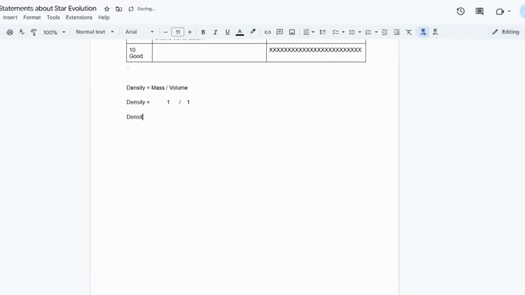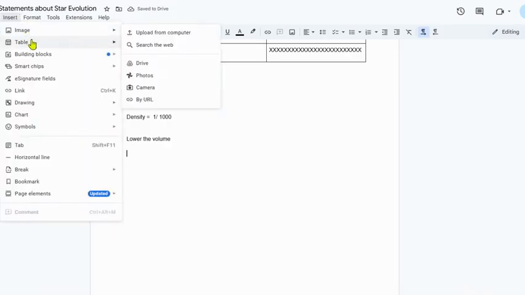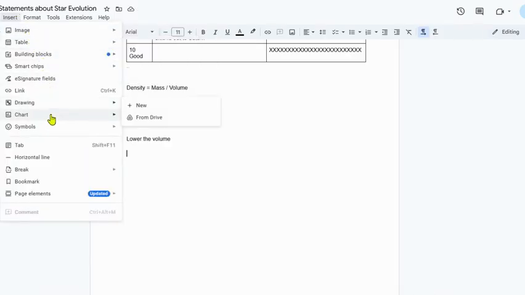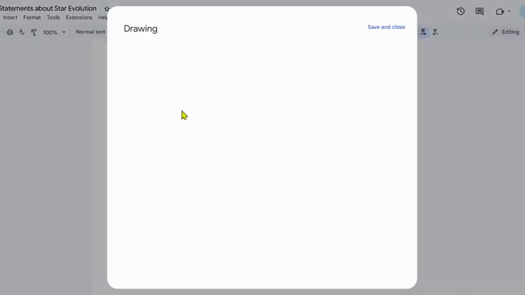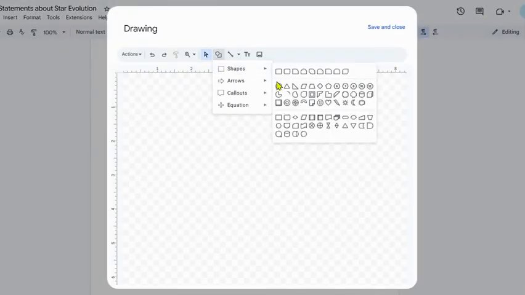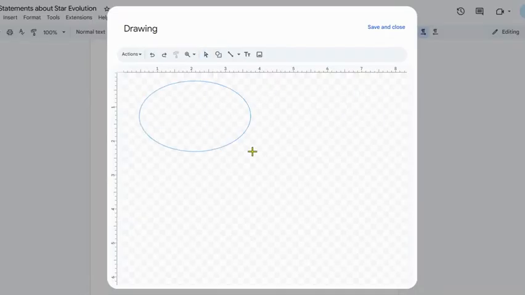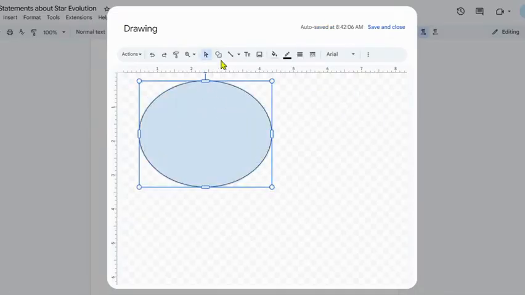If we say density equals 1 divided by a really big number, let's say 1,000, and we lower the volume, or we take a huge star and take all the mass from that star, we'll go back to drawing. If we take the mass of a star like our sun,